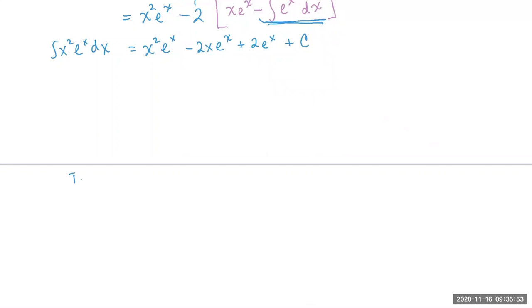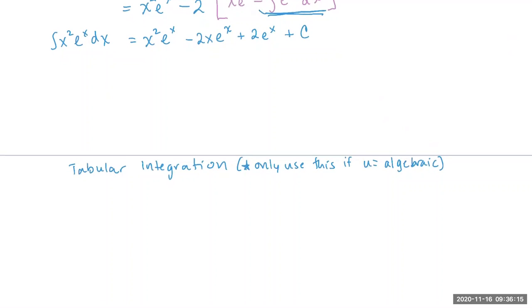So I'm going to show you guys the same exact problem using tabular integration. You can only use this if u is equal to something algebraic. Because the idea is that as you continue the iterations of something algebraic, they're going to simplify out to the very last derivative of 2 being 0. So then there's an end in sight. Otherwise, if you use tabular integration, there's no end in sight, and it doesn't work.